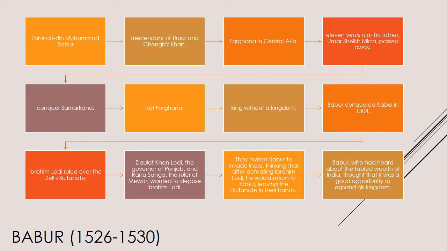At this time, Ibrahim Lodi ruled over the Delhi Sultanate. Daulat Khan Lodi, the governor of Punjab, and Rana Sanga, the ruler of Mewar, wanted to depose Ibrahim Lodi. They invited Babur to invade India, thinking that after defeating Ibrahim Lodi, he would return to Kabul, leaving the Sultanate in their hands. Babur, who had heard about the fabled wealth of India, thought that it was a good opportunity to expand his kingdom.